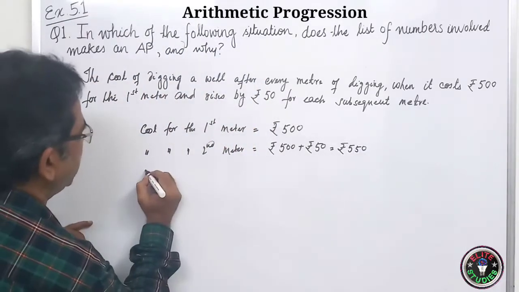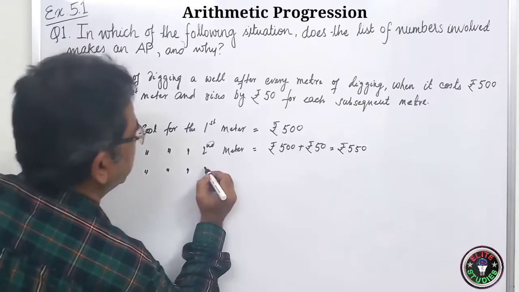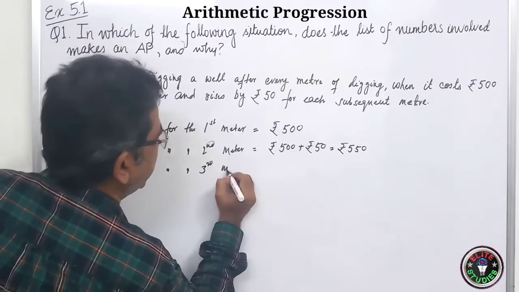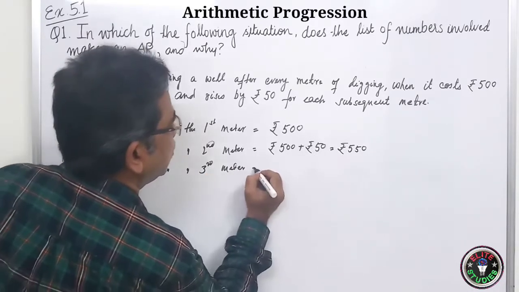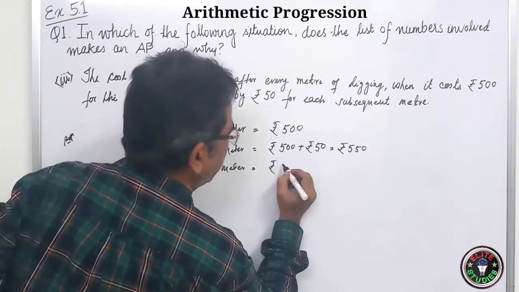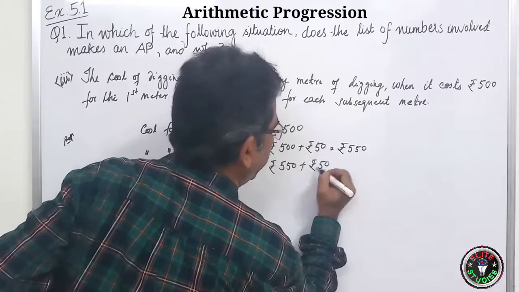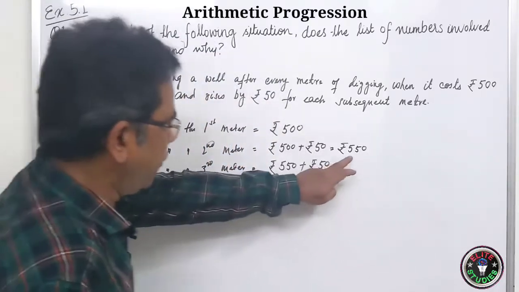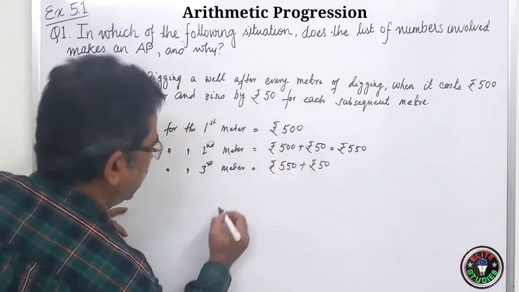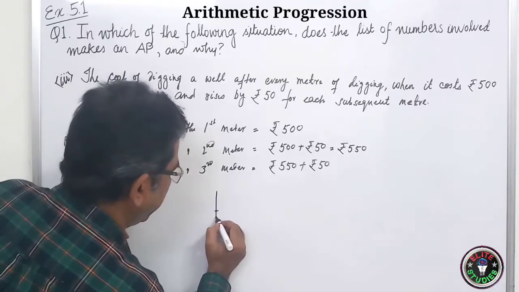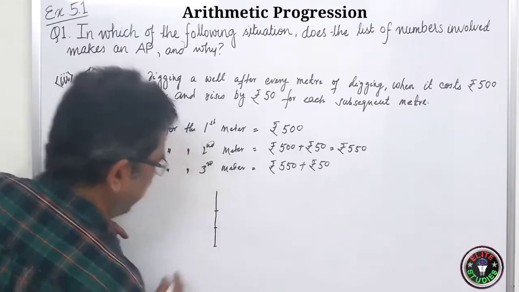Clear? So similarly, cost for the third meter will be ₹550 plus ₹50. I will show you. Suppose here 1 meter, 1 meter, 1 meter.